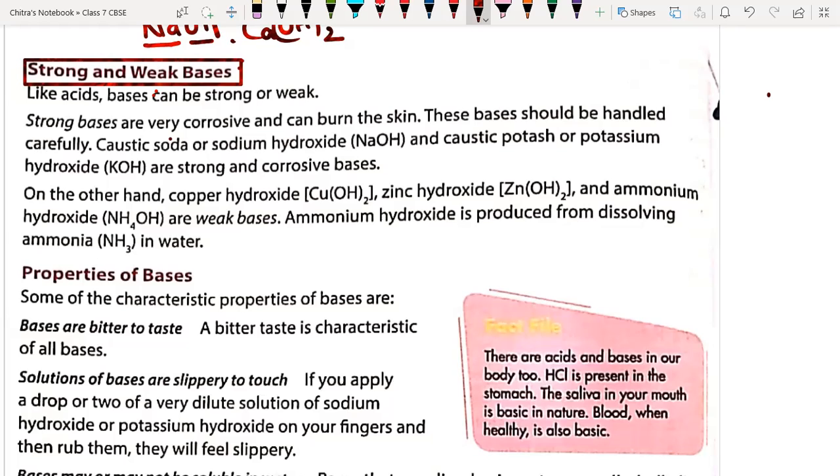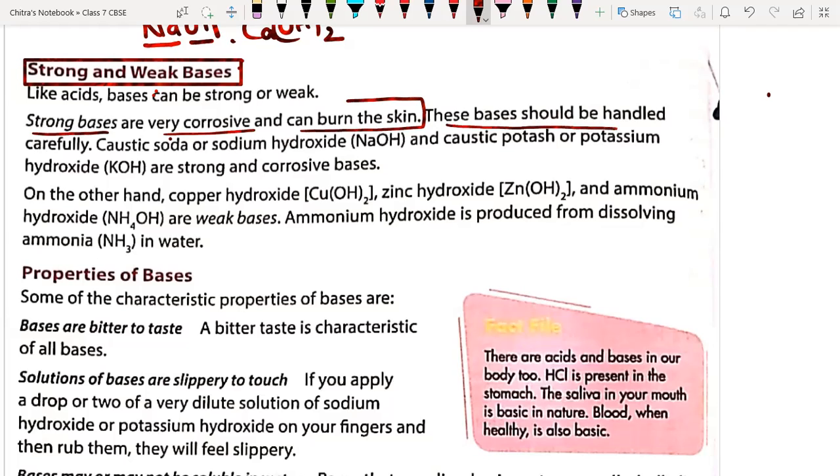Now we'll discuss from the notes. Strong bases are very corrosive and can burn the skin, because they have a very high concentration. That's why they can corrode matter as well as harm the skin. Whenever we use such compounds, be it acid or base, we have to take proper precautions and work under the supervision of an expert.